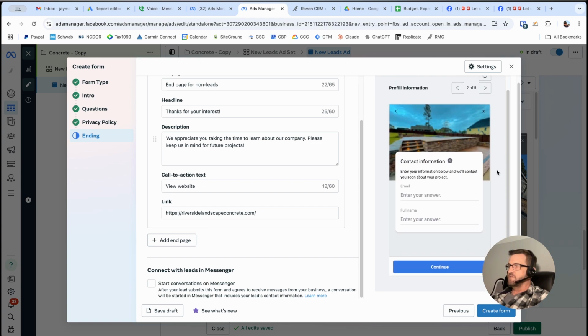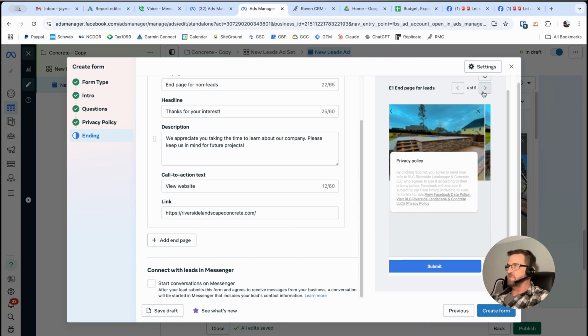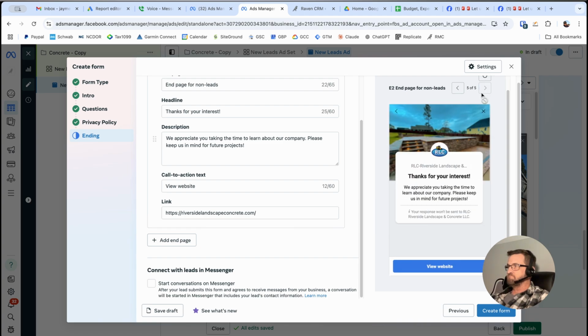So here's the contact information, email, full name, and then privacy policy, and then submit, and then thank you. Okay, you can choose no, and then it should kick you to the next page, but it's not going to play out the logic right here. It'll show you that end screen that says thank you for considering us. Anyway, right here it is. So that's how that works.